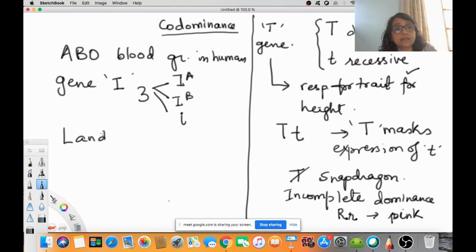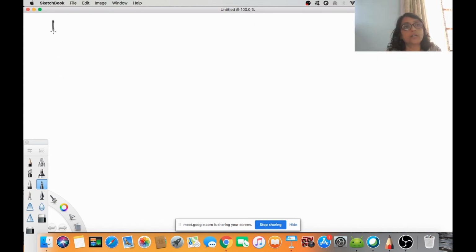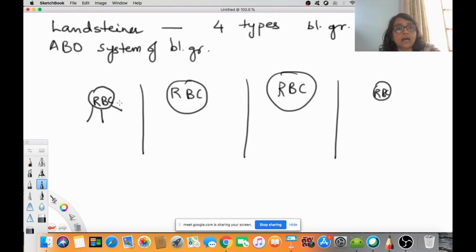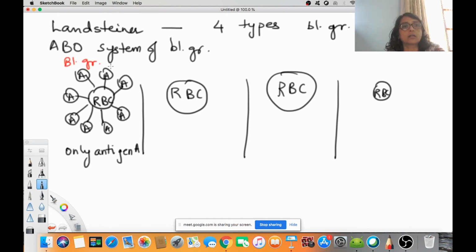Dr. Landsteiner discovered the blood groups in humans. According to Landsteiner, there are four types of blood groups. In the ABO system, this RBC has got A antigen. Blood group B will have B antigen on the surface of the RBC.